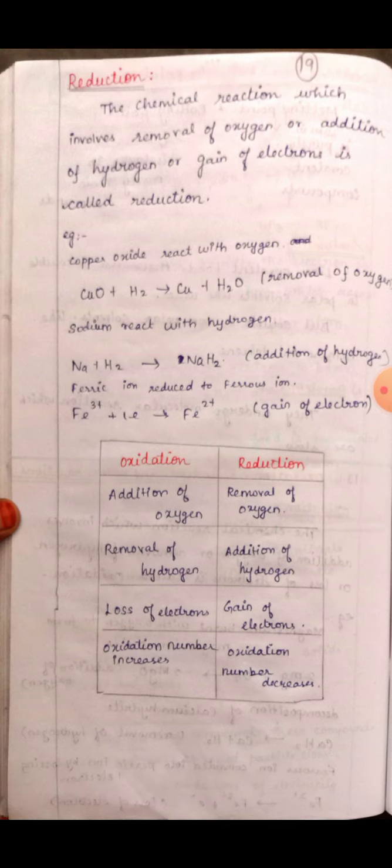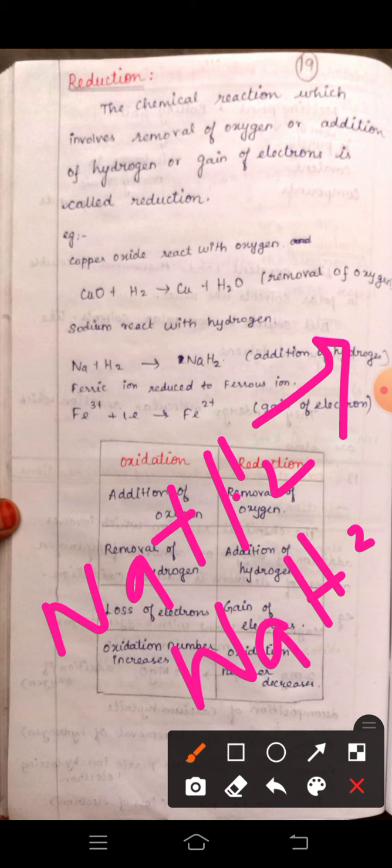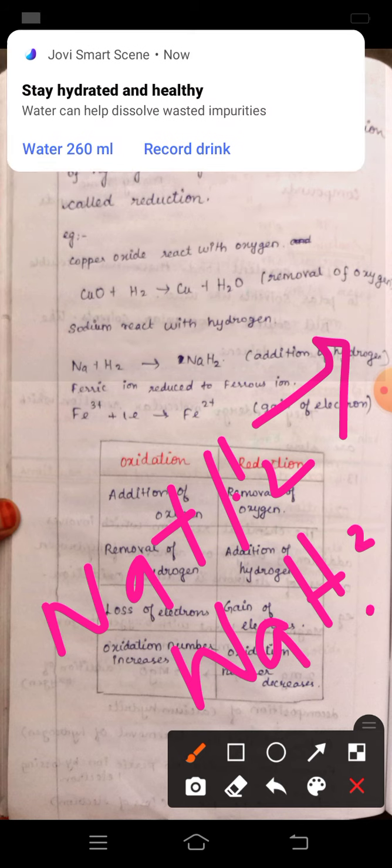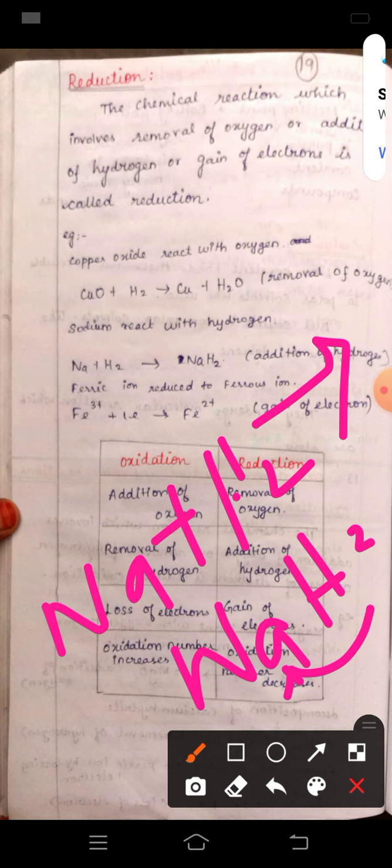Look at the next example. Sodium, Na, reacts with hydrogen. After reacting, it forms sodium hydride. So there is an addition of hydrogen. Here the hydrogen is added to the sodium atom.